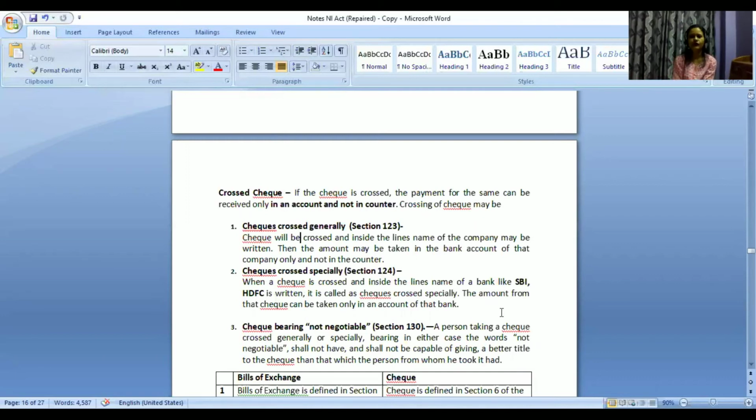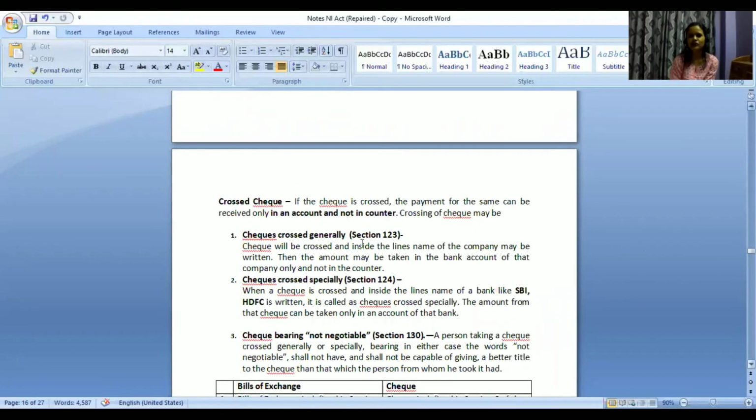The amount from that check can be taken only in an account of that bank. In the case of generally, we are writing the name of a person or an entity. So any bank, it does not matter which, that person or entity has to have an account and can accordingly get the amount transferred in their bank.